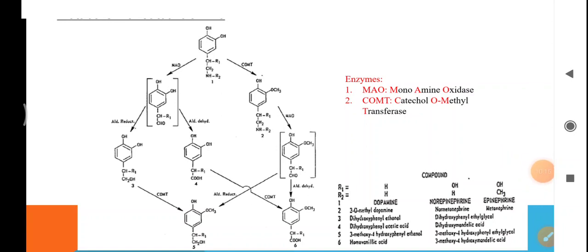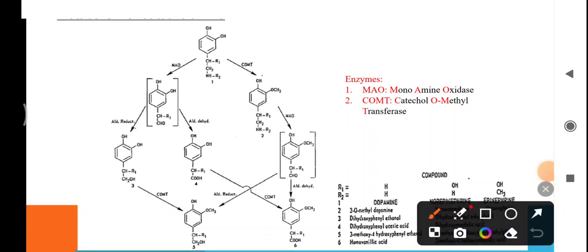But if norepinephrine is catalyzed by COMT, then it forms normetanephrine by O-methylation of the OH group.